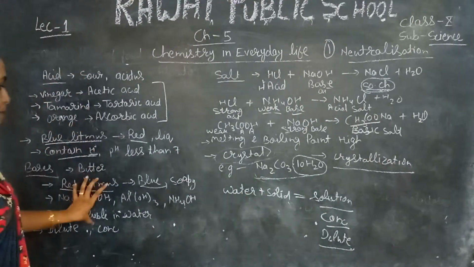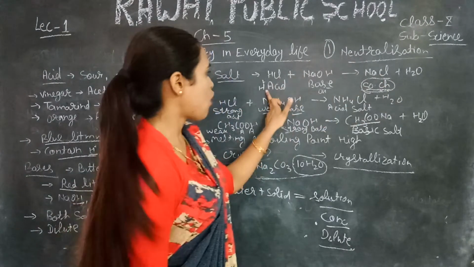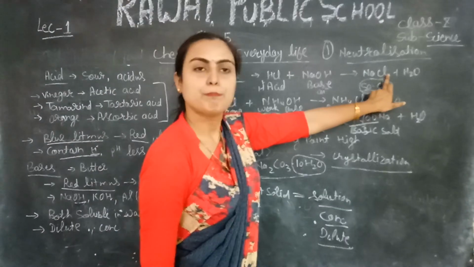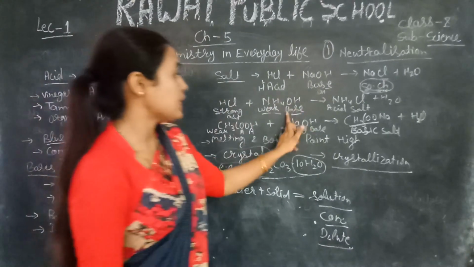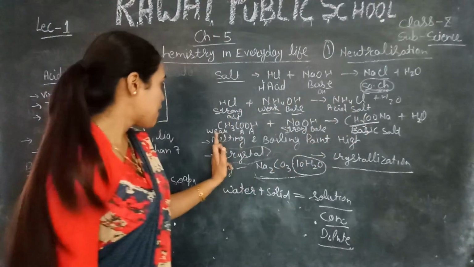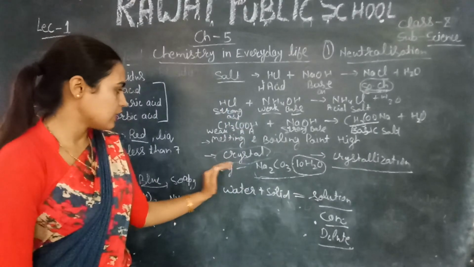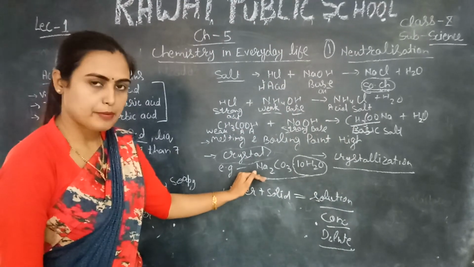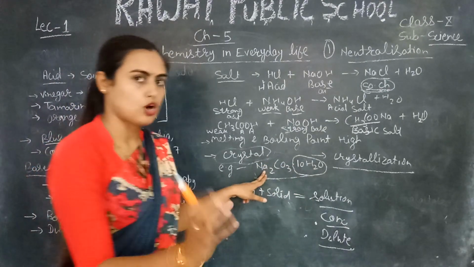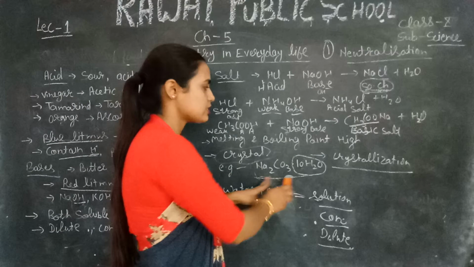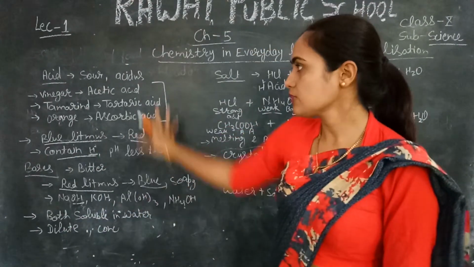When acid and base combine, they form salt. Strong acid and strong base form neutral salt. Strong acid and weak base form acidic salt. Weak acid and strong base form basic salt. When a solid combines with water and forms a crystal, it is called crystallization. So this is all about acid and base.